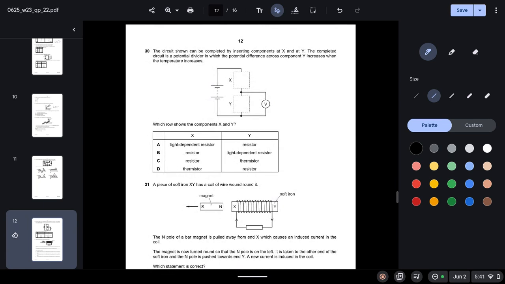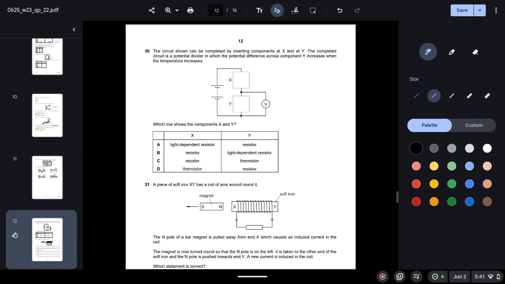Question 30. The circuit shown can be completed by inserting components at X and at Y. The completed circuit is a potential divider in which the potential difference across component Y increases when the temperature increases. Which row shows the components X and Y?